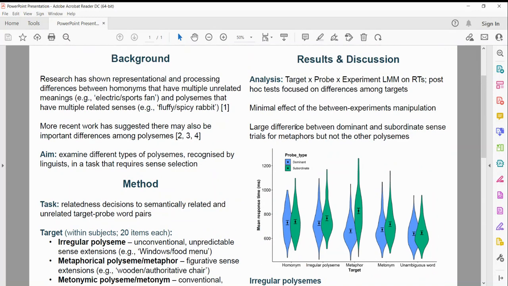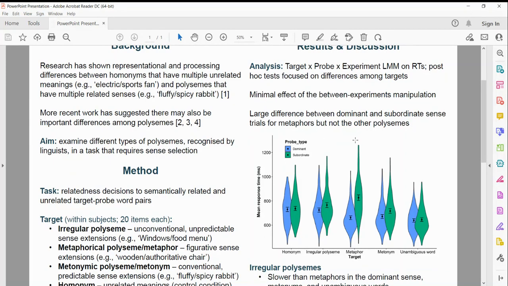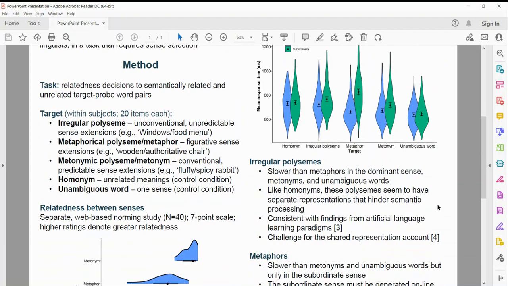In terms of results, we found minimal effect of the manipulation of the duration of the ambiguous target across the experiments. There was also a large difference between dominant and subordinate sense trials for metaphors, but not so much for the other types of polysems.